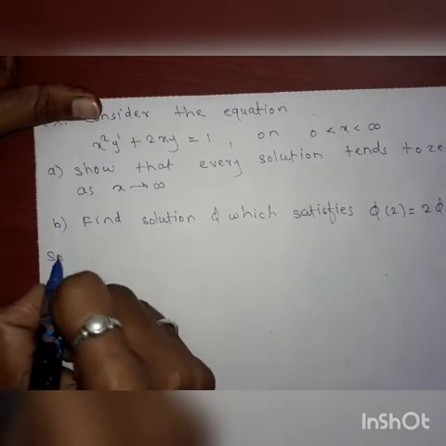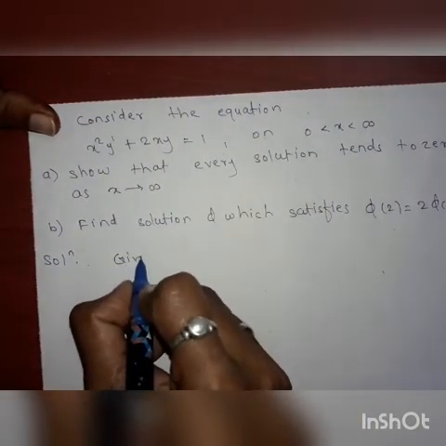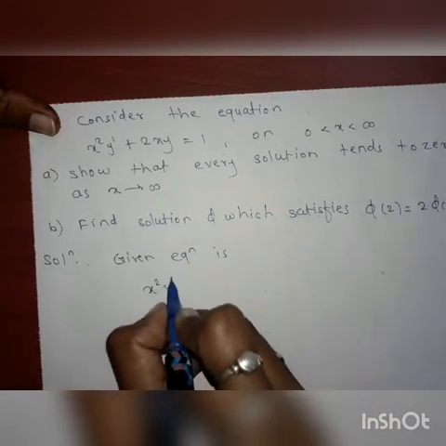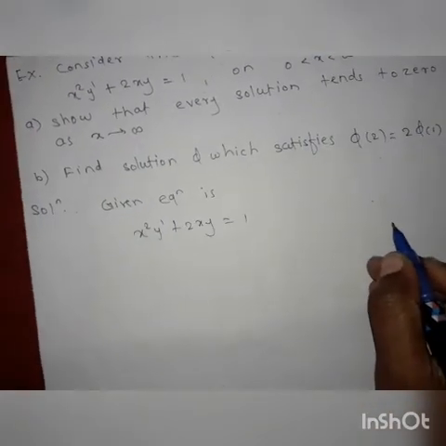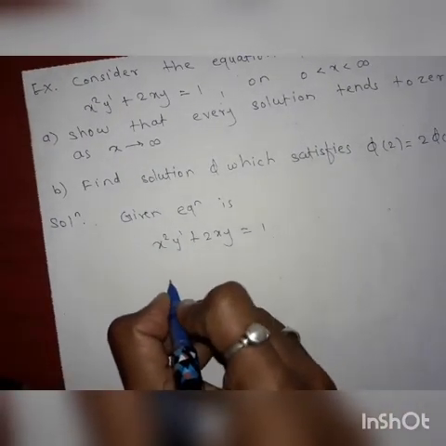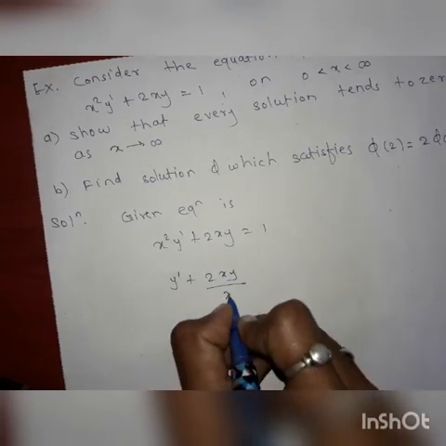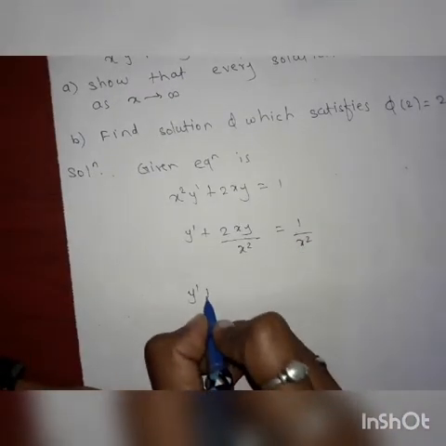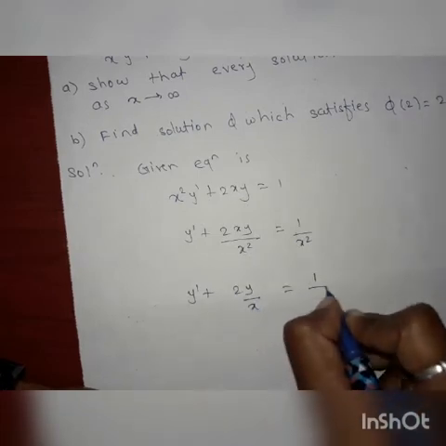Solution. First of all, the given equation is x square y dash plus 2xy is equal to 1. Then divide this equation by x square. We get y dash plus 2xy upon x square, which is equal to 1 by x square, which implies y dash plus 2y by x is equal to 1 by x square.